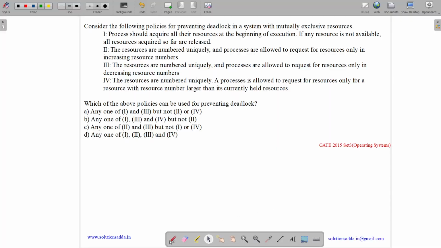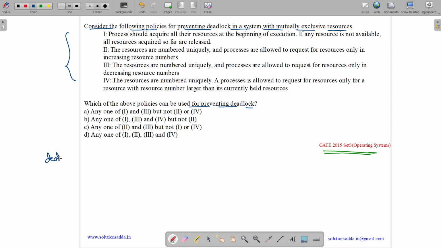This question belongs to operating system subject and was asked in GATE CSE 2015 Set 3. So the question states, consider the following policies for preventing deadlock in a system with mutually exclusive resources. So we have 4 policies. Now which of the above policies can be used for preventing deadlock? Okay, so what is a deadlock?